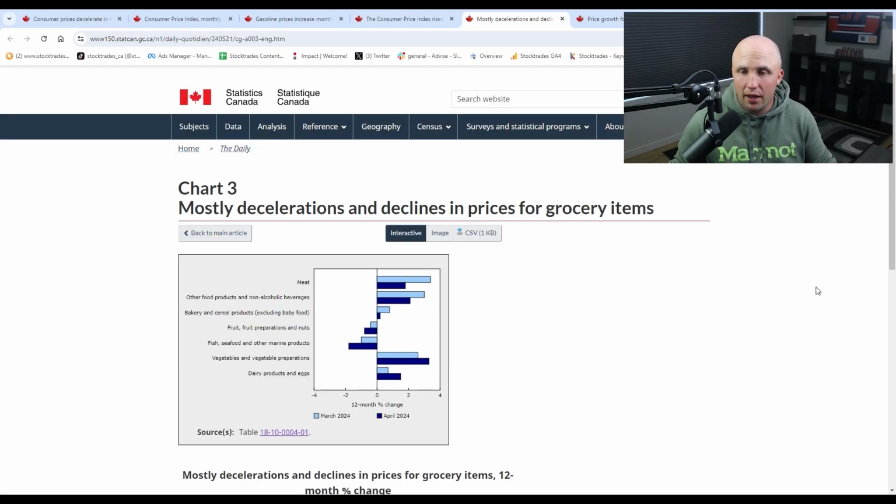So when we look to food, just from particular types of food, we're seeing lower inflation in April on most things besides dairy and veggies. We're actually seeing deflation in a lot of fruit, and bakery products, fish and seafood, meat, and other food products are slowing down to what would be a normalized rate. So the slowdown in food inflation is definitely a positive thing, because this is one thing that impacts pretty much every Canadian. There's a lot of areas of inflation that don't necessarily impact everybody, but food is absolutely one of the areas that every single Canadian is going to be exposed to. So it is nice to see that there's some relief here.